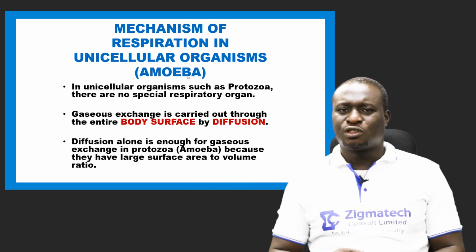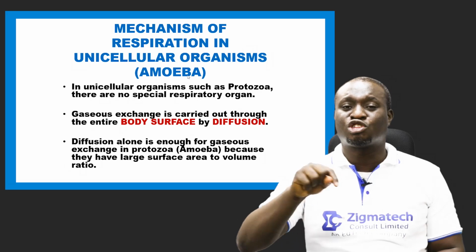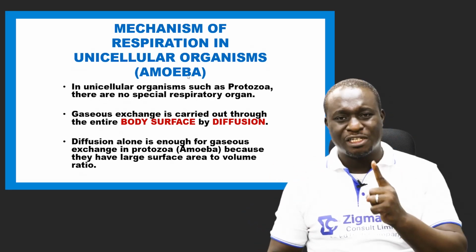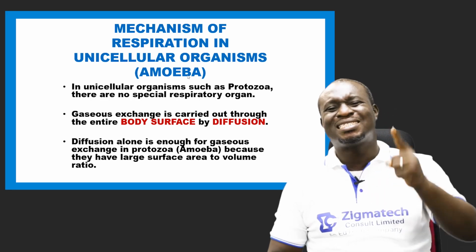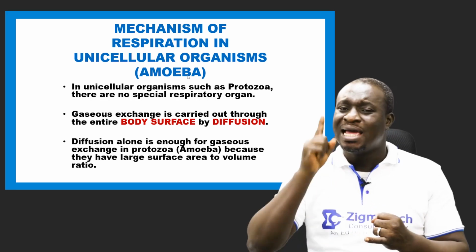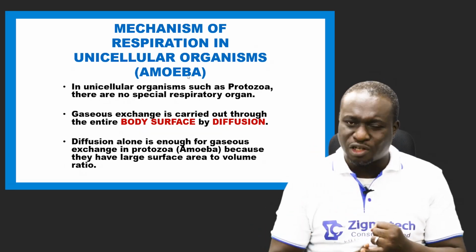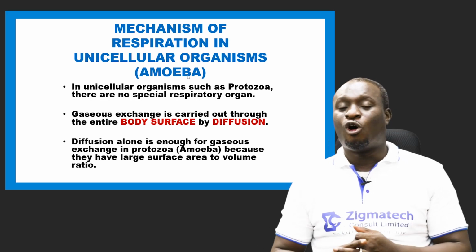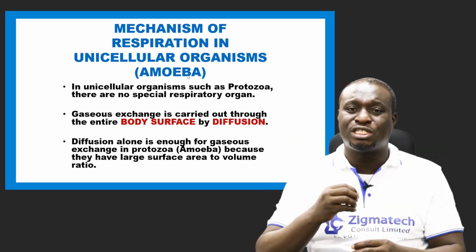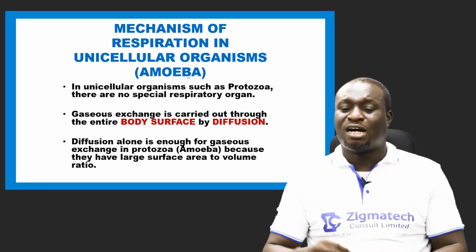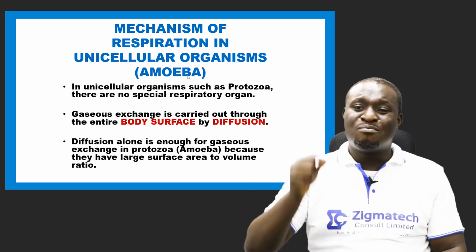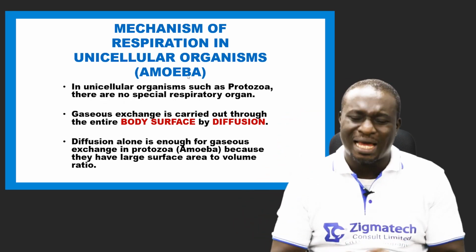Number three, we also said that there must be a respiratory surface. The respiratory surface of amoeba is its cell membrane. And number four, we said that there must be a transport medium. The transport medium in amoeba is the cytoplasm.